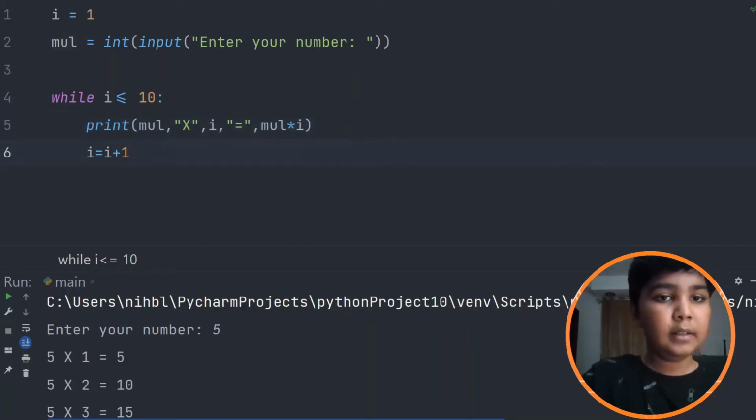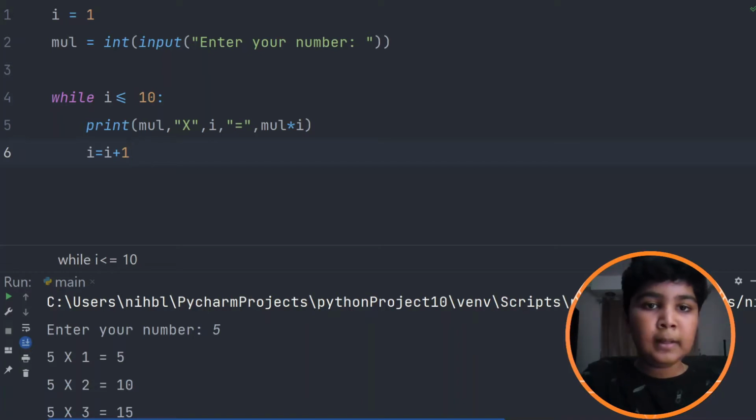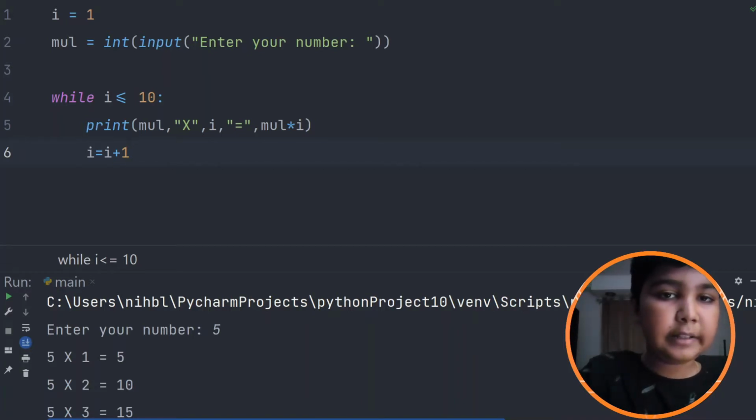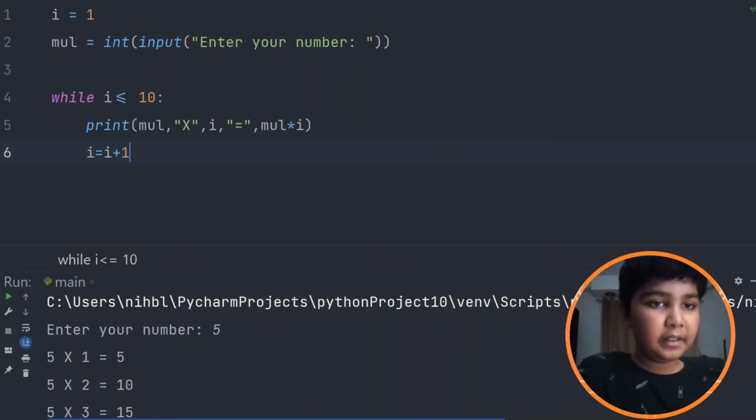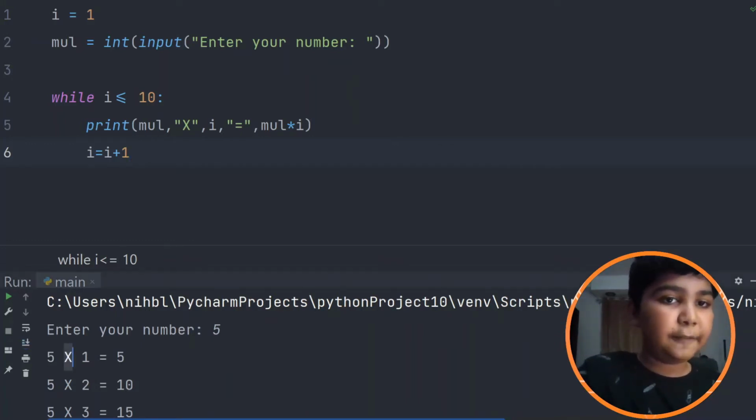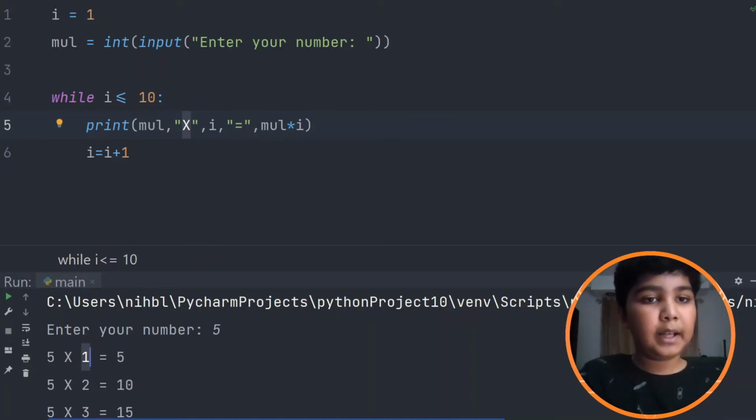So mul is combined with this, and mul plus the string, then our i variable, that is 1, and another string is equal to, then at the last there is mul times i. So 5, mul, the string that is here, then 1, that is i, another string is equal to, and the last mul times i.